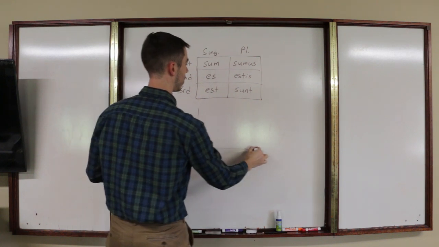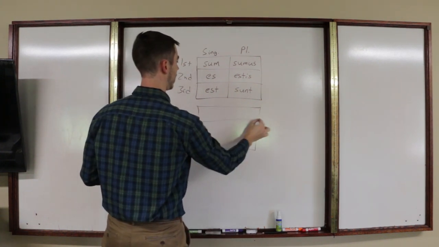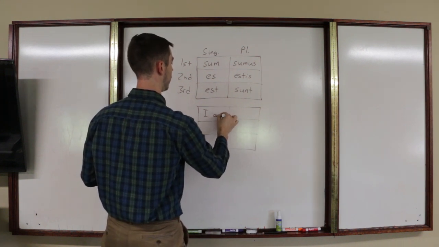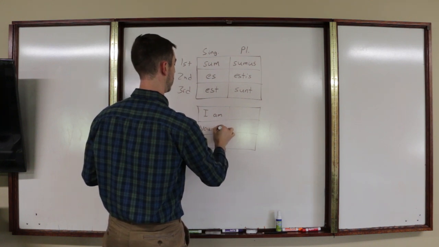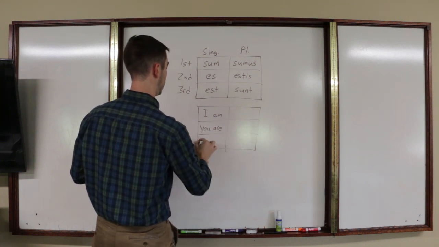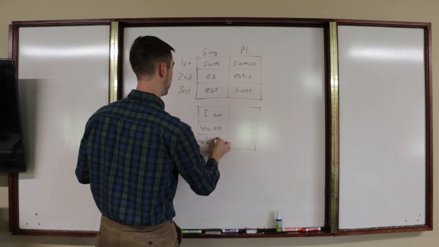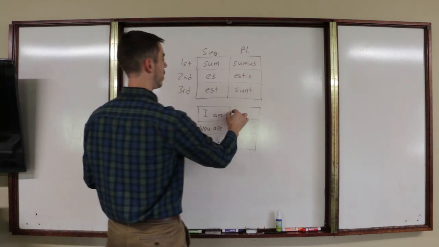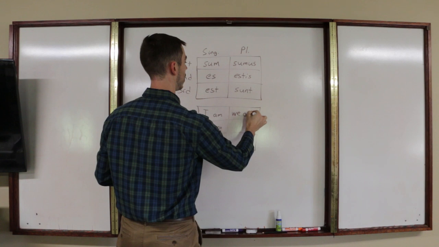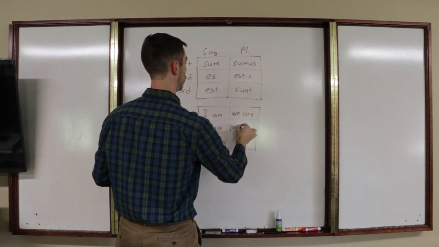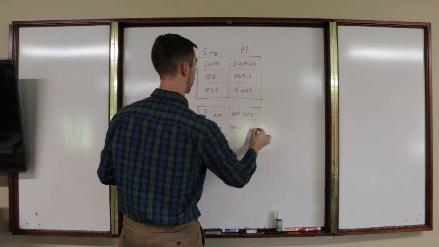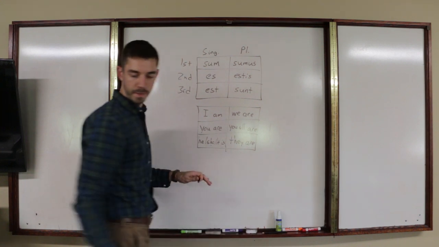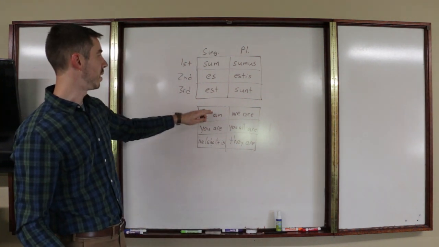In English, what these mean is I am, you are, he, she, or it is. We are, what those mean in English.